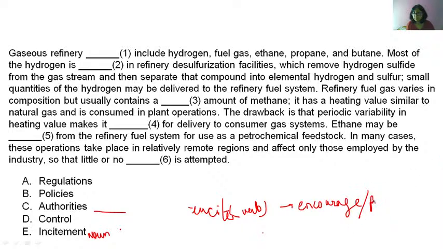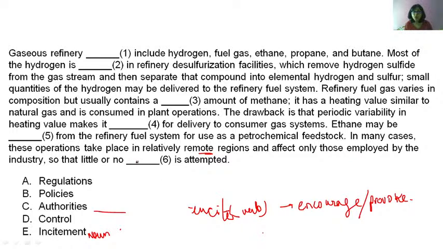Yes? So listen here. In many cases, these operations take place in a relatively remote region. So this operation, this desulfurization facilities and all these things, are done in remote regions where population is less and affect only those who are employed by the industry.